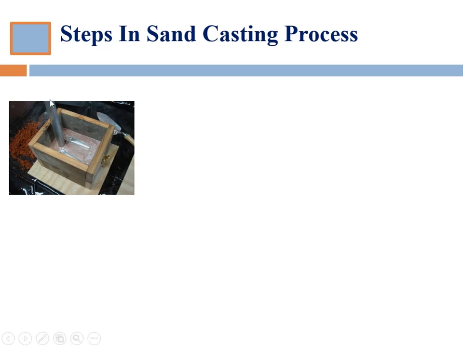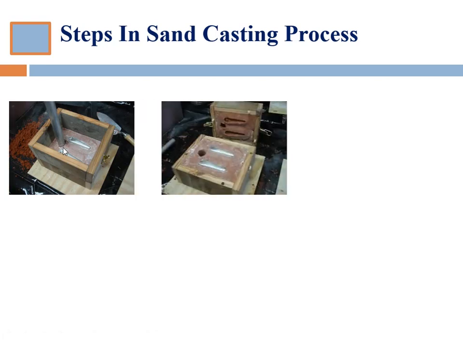Then this one is the rod around which we are going to pour some more sand, and after that we will remove this rod. Once we remove this rod, what remains is a kind of hole, and we will use that hole as a passage for pouring the molten metal.